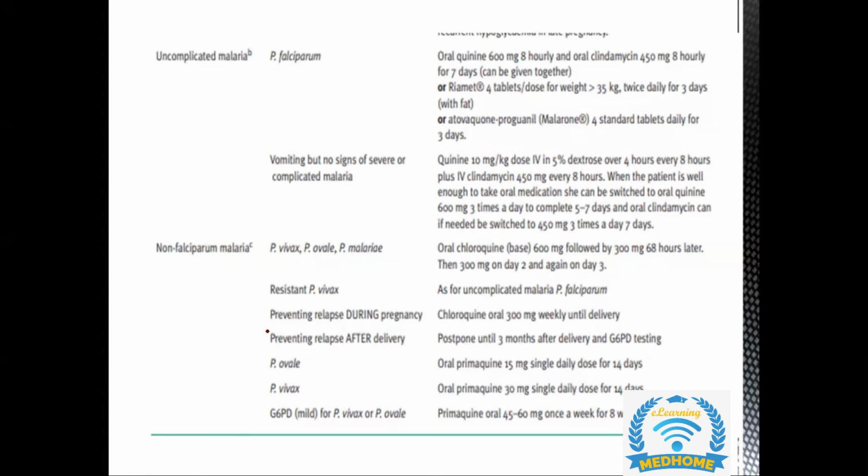To prevent relapse during pregnancy, chloroquine is the drug. Preventing relapse after delivery should be postponed till 3 months after delivery, and G6PD testing should be done because it causes hemolysis in the baby. And if chloroquine is not available, then the other drug is primaquine for Plasmodium ovale and Plasmodium vivax.